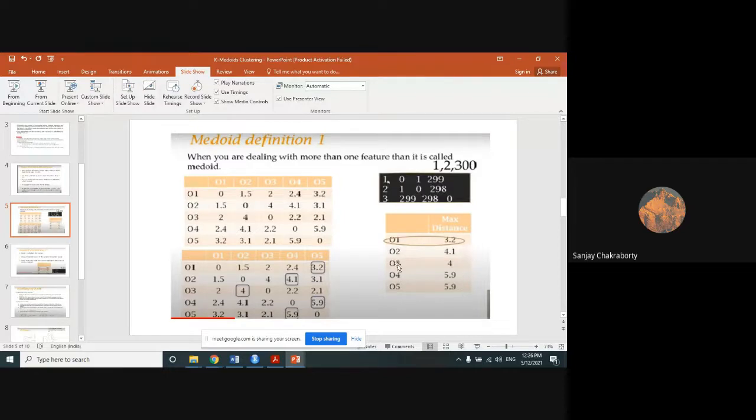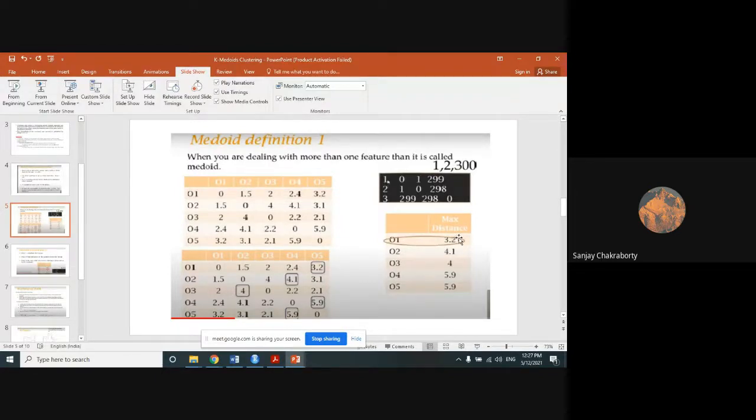So among the maximum distances of all the observations, we will choose the minimum one. Which observation gives the minimum among these maximum distances? O1, 3.2, and that will be acting like our median value in this case.